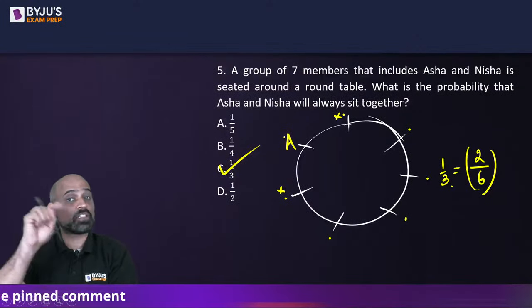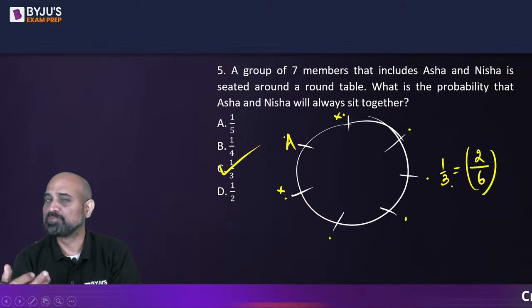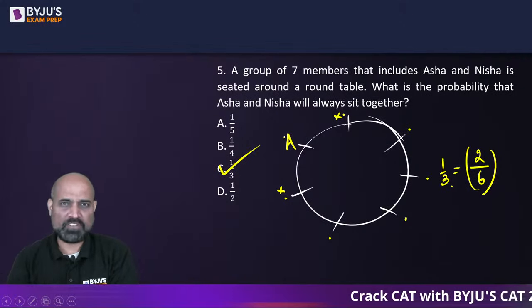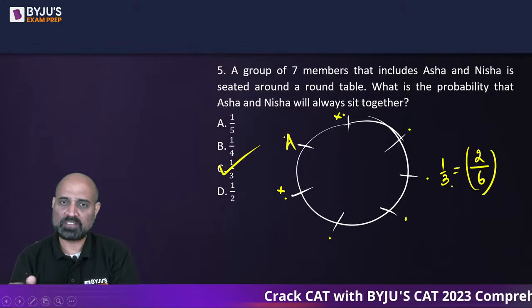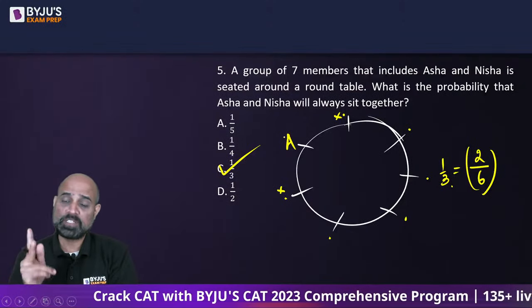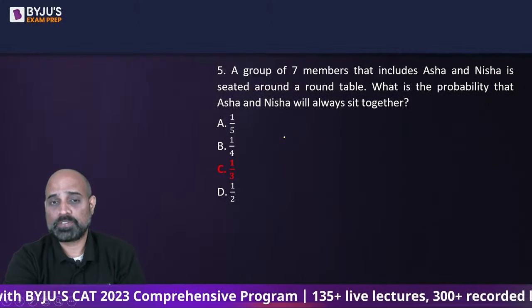Right? Faster way. Otherwise, we had to find out total cases. उसमें से Asha and Nisha के total cases, which would have been little more time consuming. Actually, not little more. PNC लगाना पड़ेगा. We have simply used common sense. I don't care where Asha is seated. In each of those cases, Nisha will have 6 places to sit. Out of those 6 places, there are only 2 places when Asha and Nisha are going to be together. So 2 out of 6, 1/3.